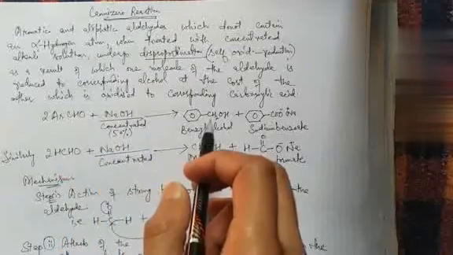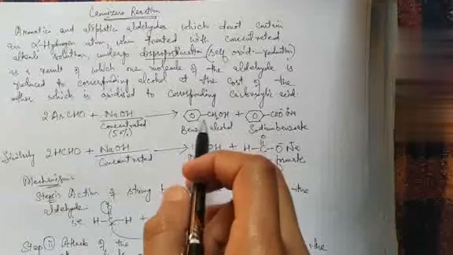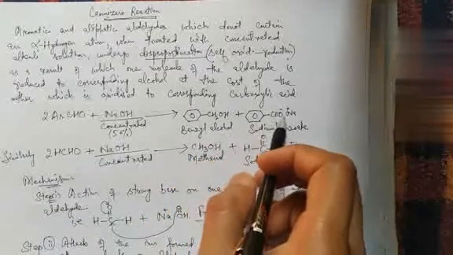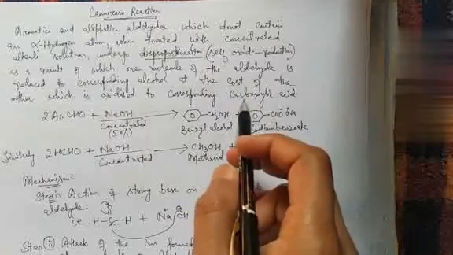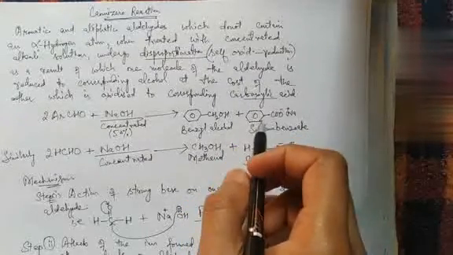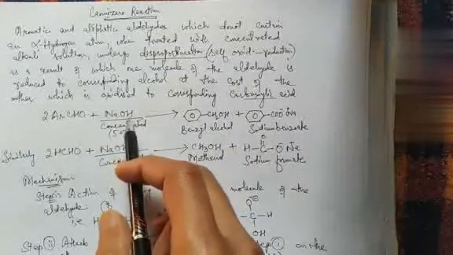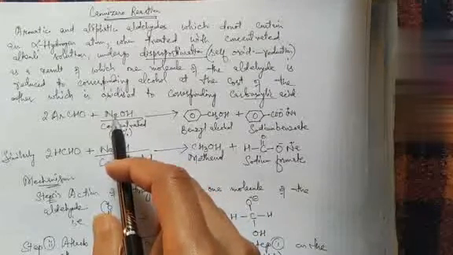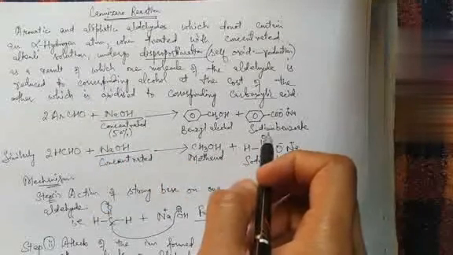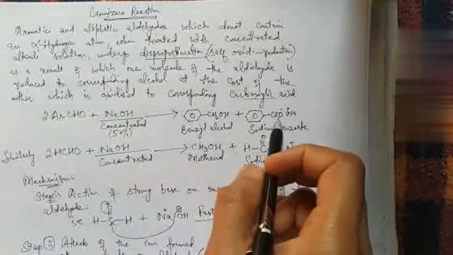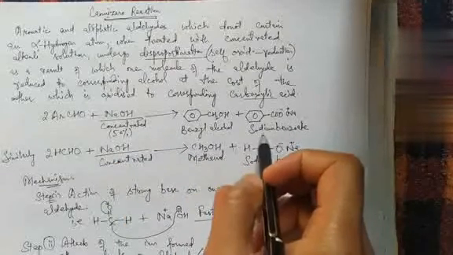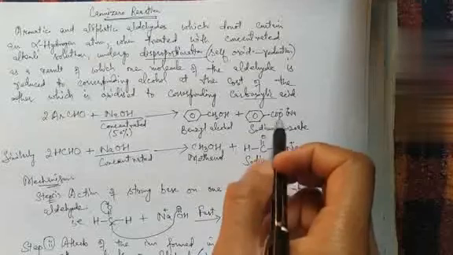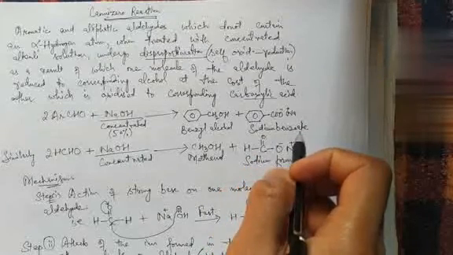One molecule is reduced to benzyl alcohol, C6H5CH2OH, and another one is oxidized to carboxylic acid, but since NaOH has been taken as the base, we get the sodium salt of that carboxylic acid, the sodium salt of benzoic acid, simply called sodium benzoate.